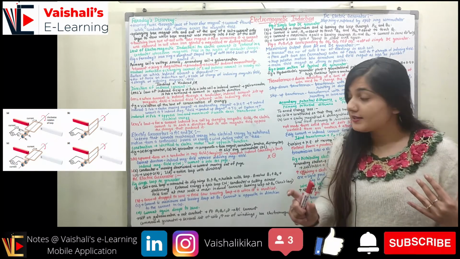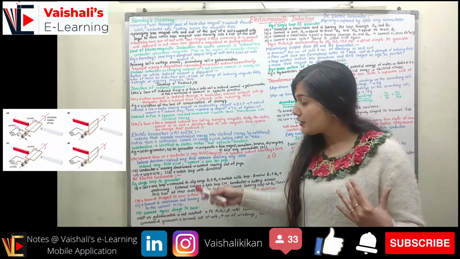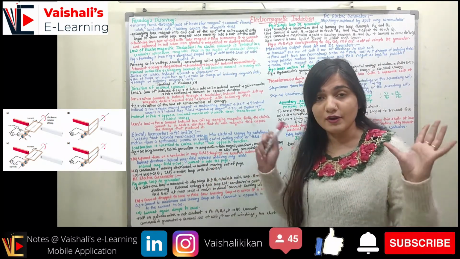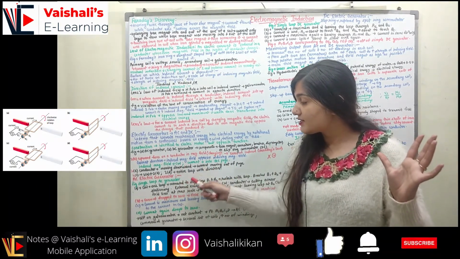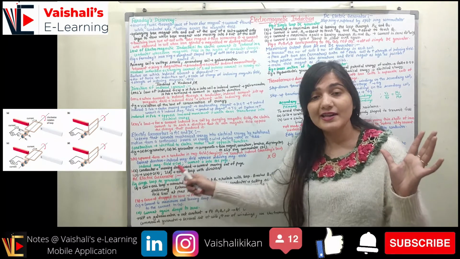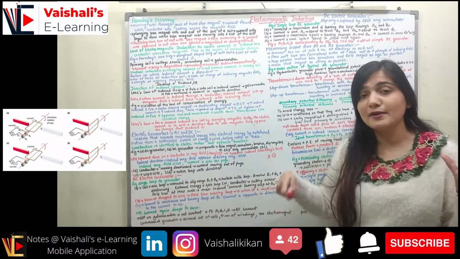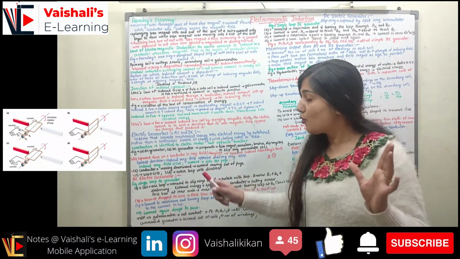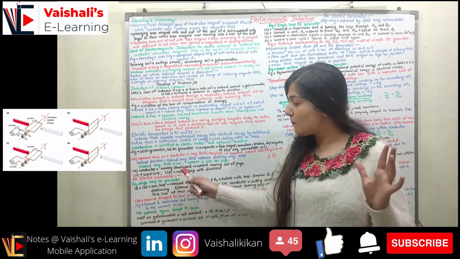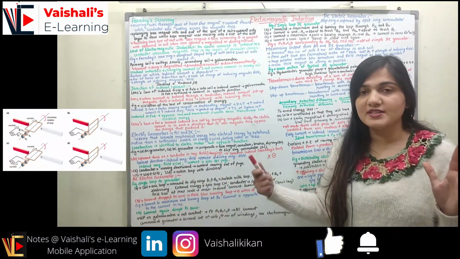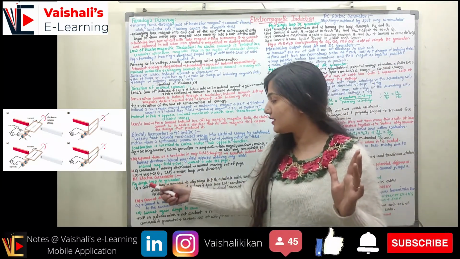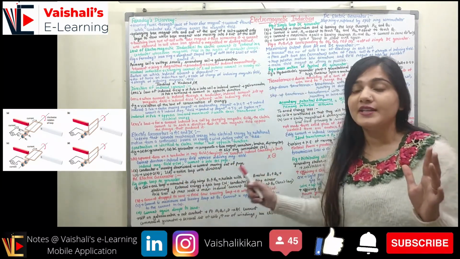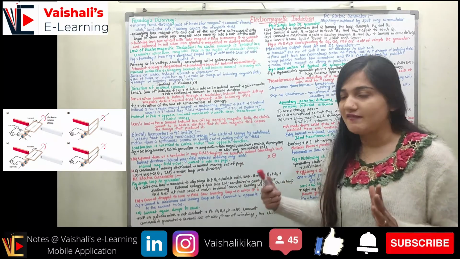This generator is generating AC, alternating current, and how it is generating that we will observe. The only difference between the single loop and the multiple loop AC generator is the amount of power. The power generated with a single loop is lesser than the practical AC generator, which has multiple loops.